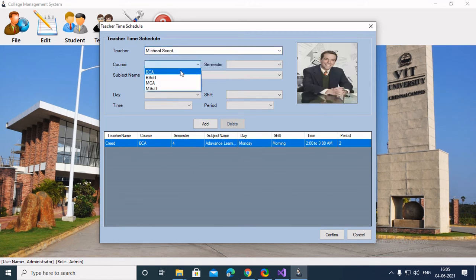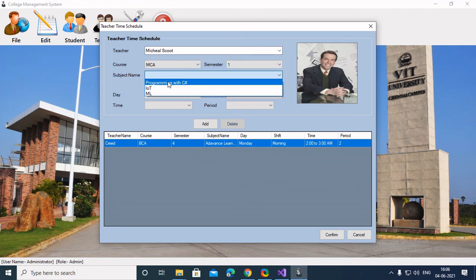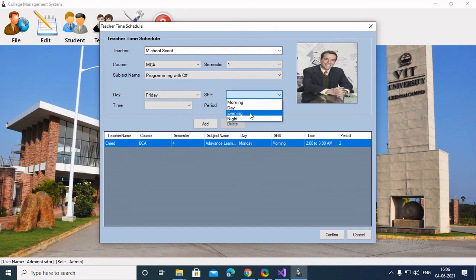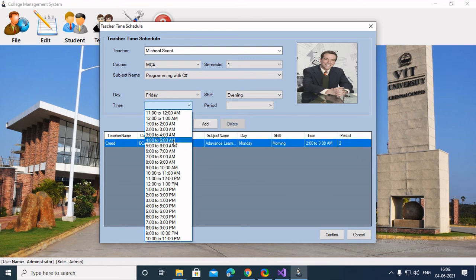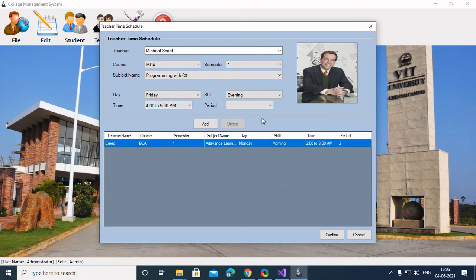From MCA, we'll add the subject as machine learning. As you can see, the three subjects are here: program is C sharp, IoT, ML. So we can select program is C sharp. Friday, shift as evening. Timing would be 4 to 5.